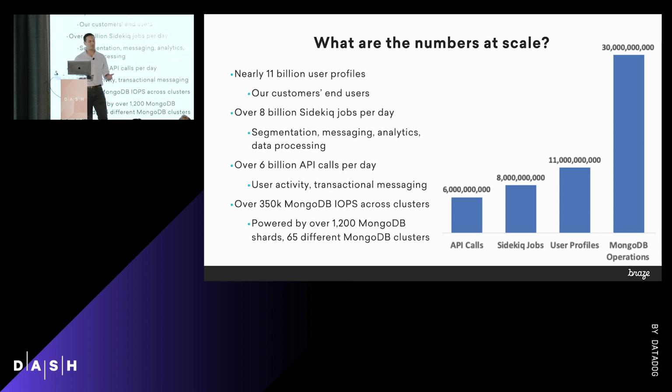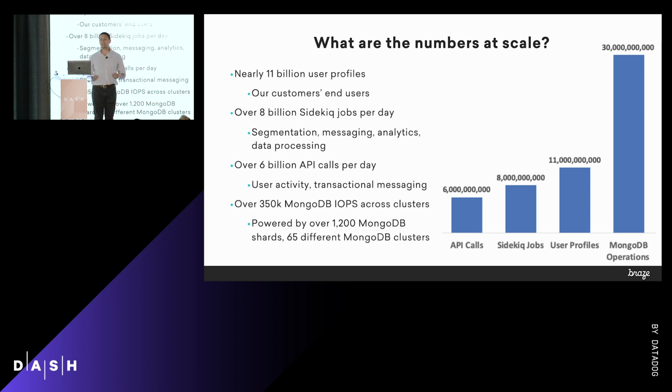With those 11 billion user profiles, we're running 8 billion Sidekick jobs per day, like I mentioned earlier. Those are for things like segmentation, sending messages. Those could be for analytics events and processing data. And those run, again, 8 billion every day, so we're doing tens of thousands of these jobs per second.